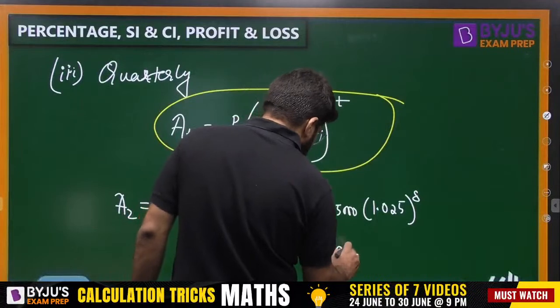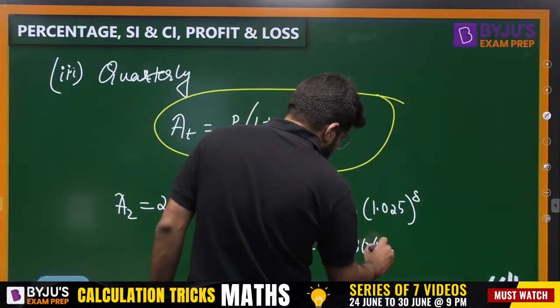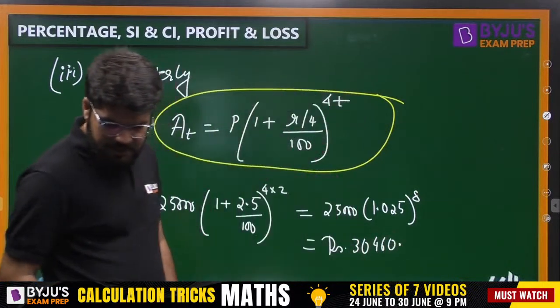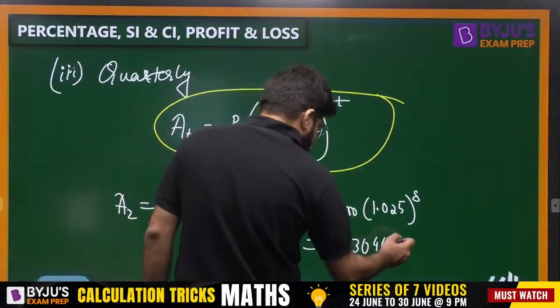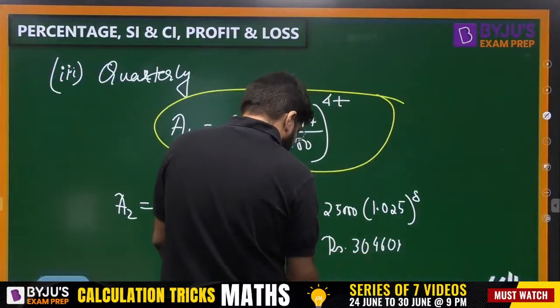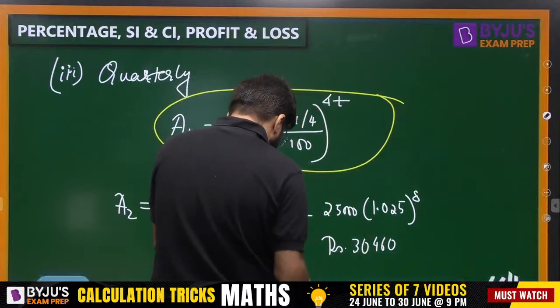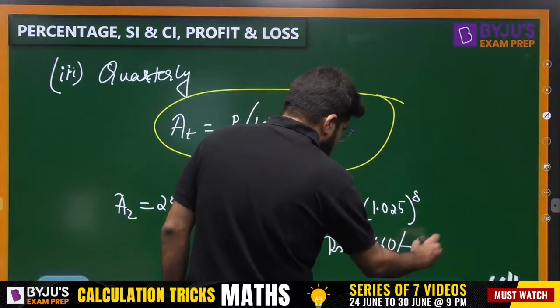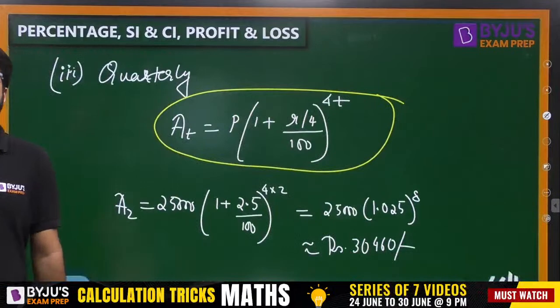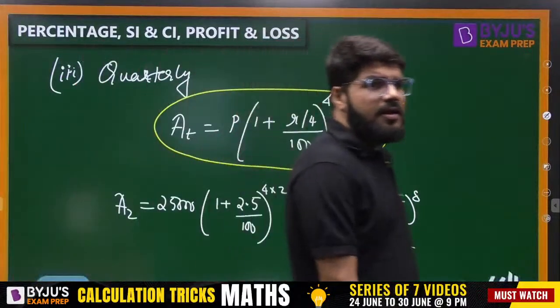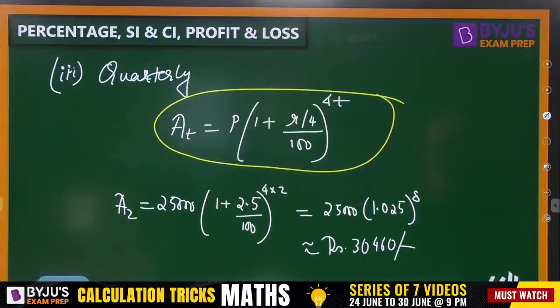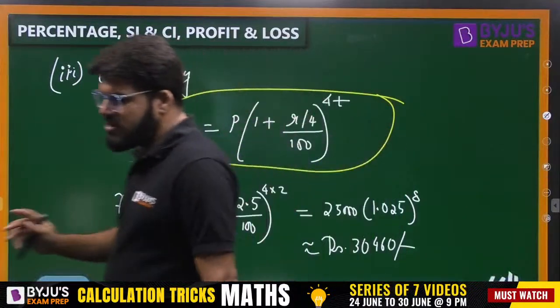$30,460. 30,460.07. Okay, 0.07 is negligible. So approximately, let me write down the answer as 30,460. Okay. So I hope now you are clear with what is R by 4 and what is 4T.